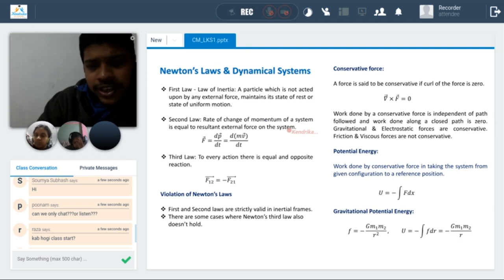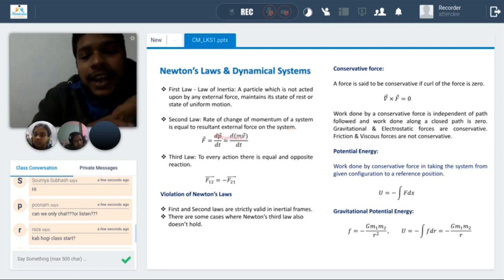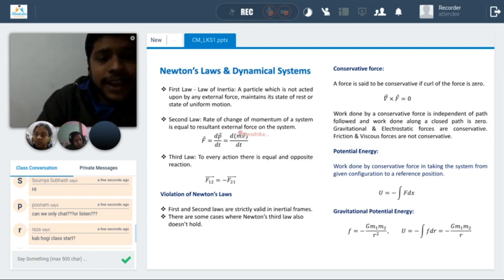If we consider a particle moving in the x direction, we can write Fx = d(mvx)/dt. Similarly, we can write it for the other dimensions, x, y, z.